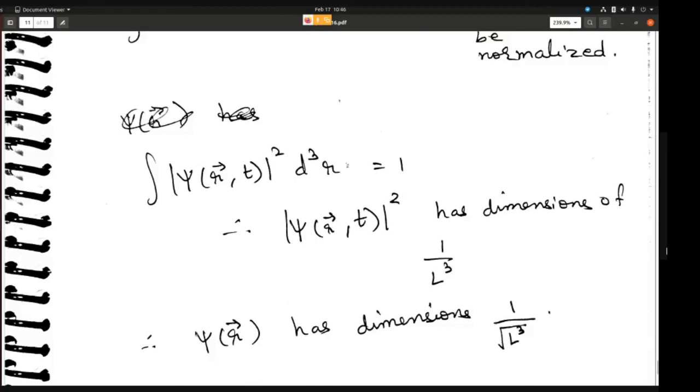However, psi of r itself has no physical meaning, only psi square has a physical meaning, and the physical meaning is in terms of probability. The probability of finding the particle between r and r plus dr is given by this function.